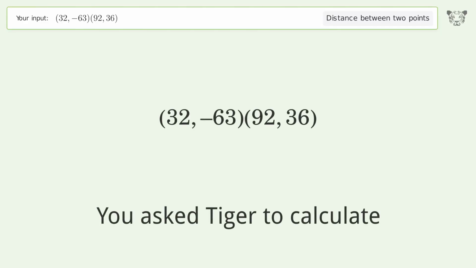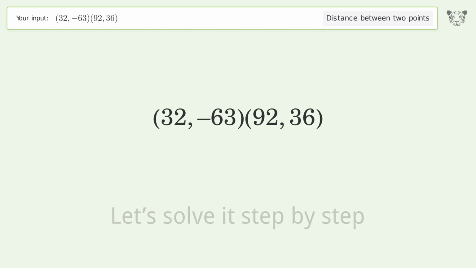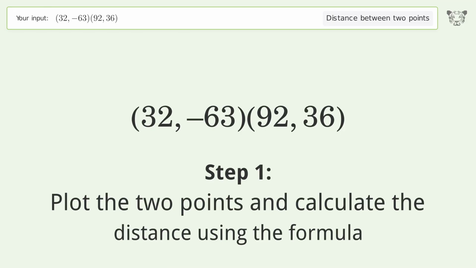You ask Tiger to calculate. This deals with the distance between 2 points. The distance between the 2 points is the square root of 13,401, or 115.763. Let's solve it step by step. Plot the 2 points and calculate the distance using the formula.